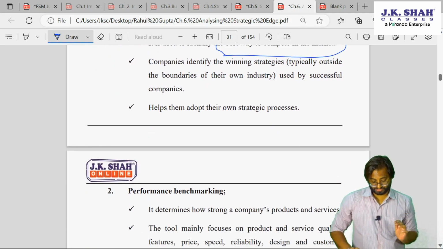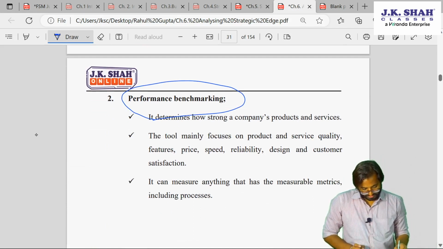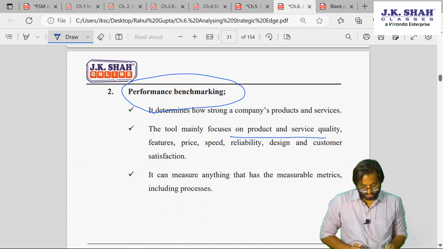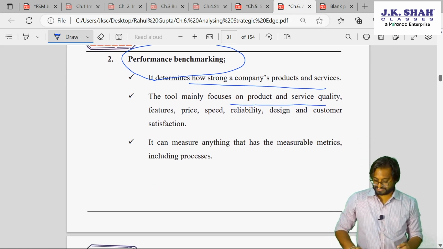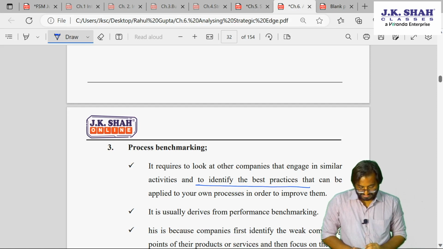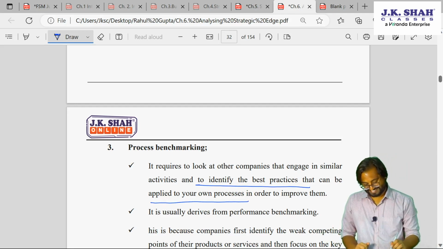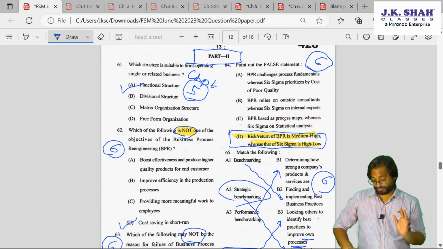I hope you understood this. Then performance benchmarking focuses on product and service quality, how strong a company's products and services are. And process will identify the best practices and apply them in your own process. Okay, great. So this was your first 5 questions.